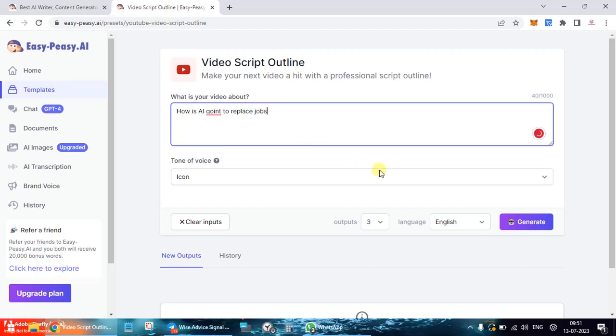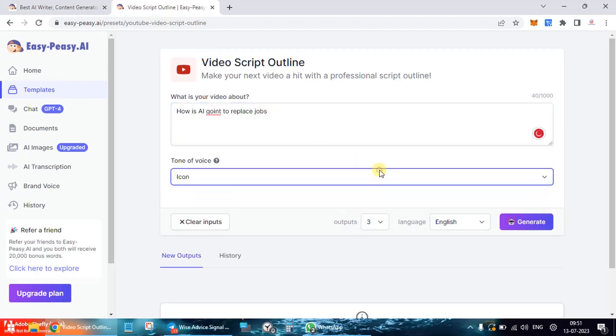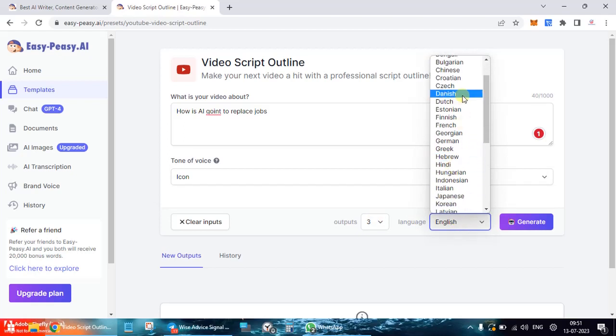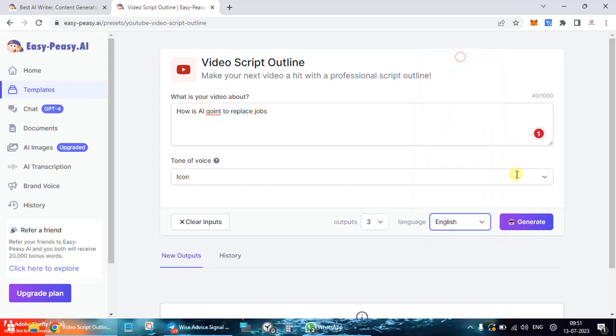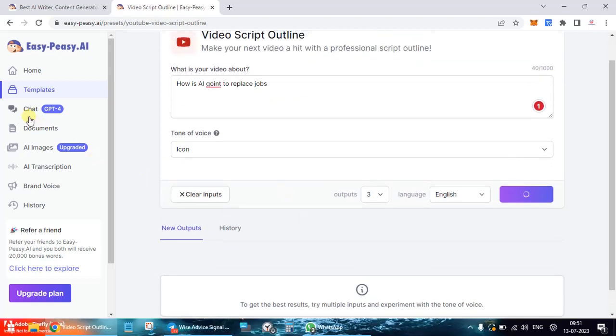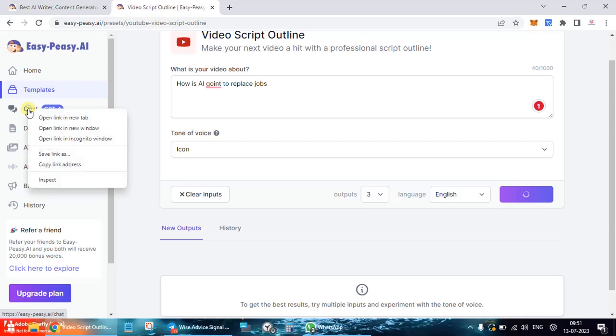Tone of voice, you have only two options over here. For output language, you have English, Arabic, Bengali, Chinese, Hindi. Let me select English only over here, and I click on generate. It takes some time, so in the meanwhile, we'll check out some other options.